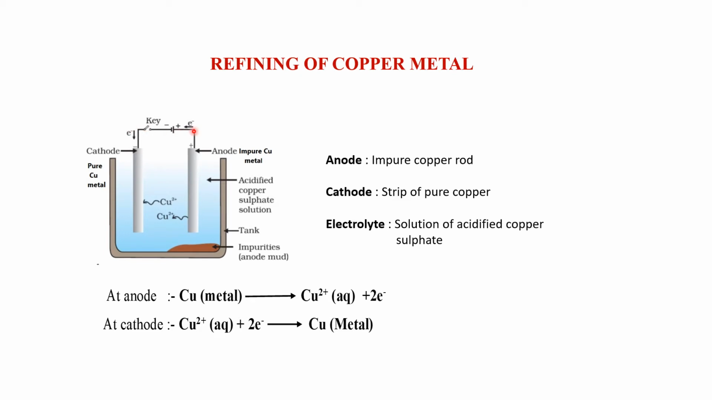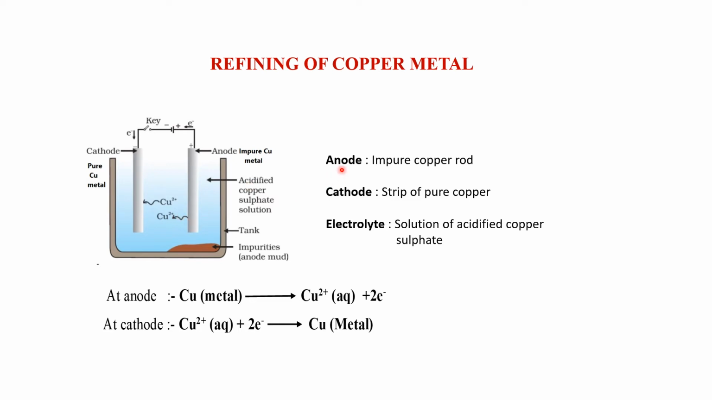Whenever the two are connected and the circuit is complete and current is flowing through the circuit, what happens? You will see that the anode will start dissolving in the electrolytic solution. You see the blue solution, that is copper sulfate solution. You know that copper sulfate is blue in color. The anode will start dissolving in this electrolytic solution, whereas the same amount of copper ions from the electrolyte will deposit at the cathode. The reason is that the cathode is negatively charged and the ions are positive, so negative will attract positive charge.